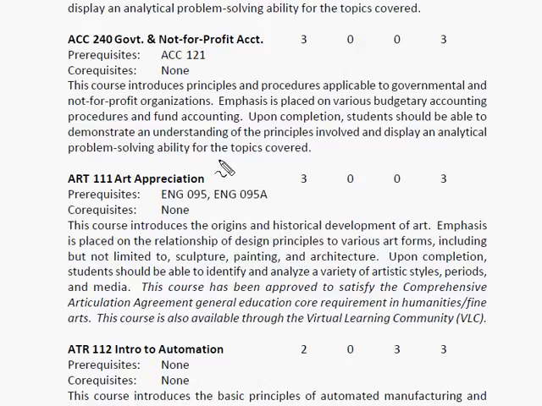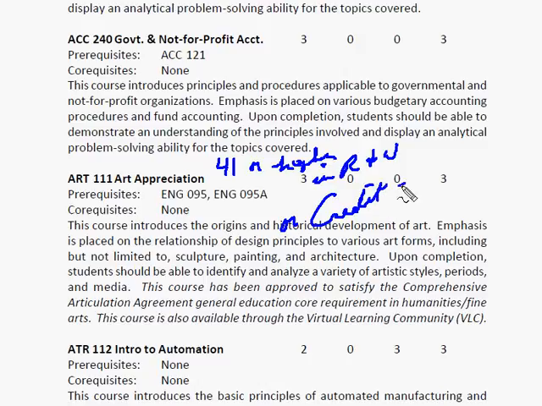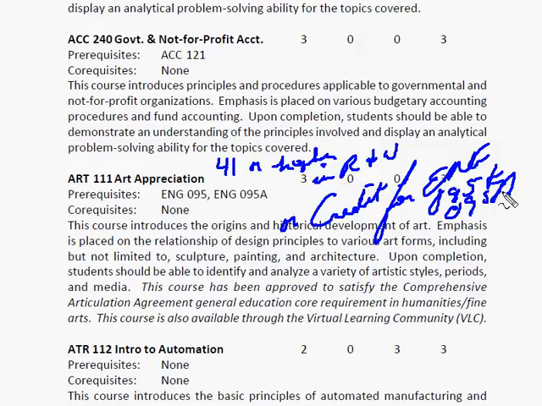Talking about the tracking sheet, I had to make a 41 or higher in reading and writing, or I have to have credit for English 95 and 95A, right?